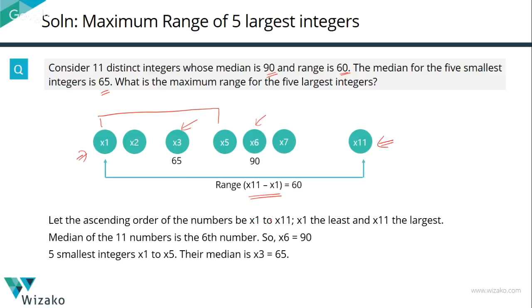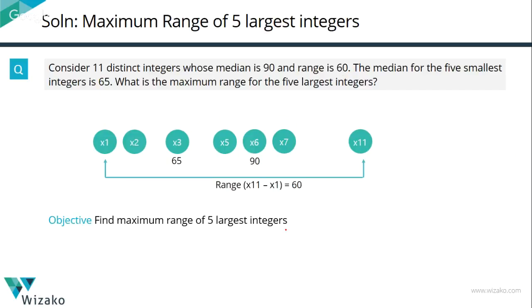So we have plotted all the information given to us pictorially. Look at what we need to find out. The objective is to find out the maximum range for the 5 largest numbers. Of x1 to x11, which are the 5 largest numbers? x7 to x11 are the 5 largest numbers. We are not asked to find out the range. We've been asked to find out the maximum possible range. So what do we have to do? We need to find out how big can the gap between x7 and x11 be.